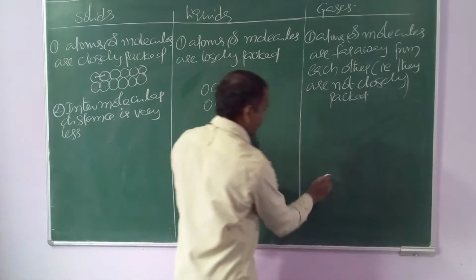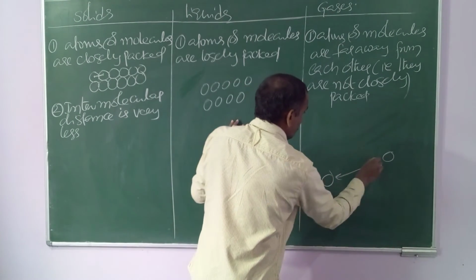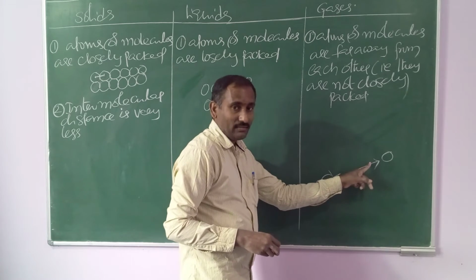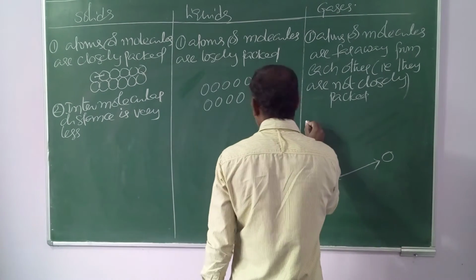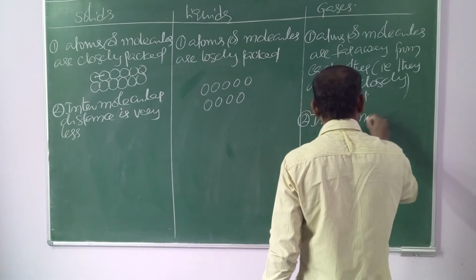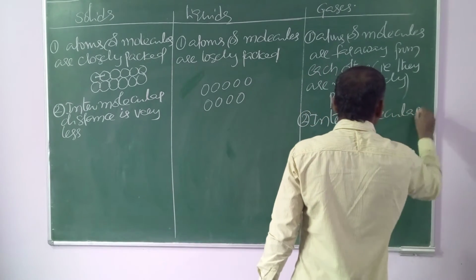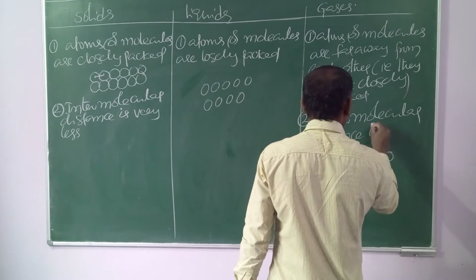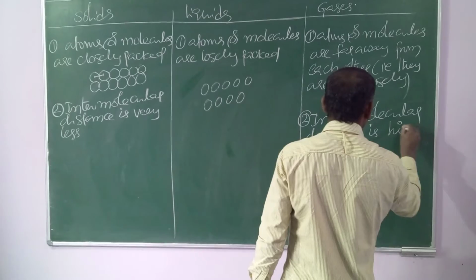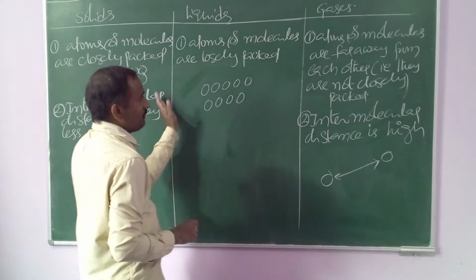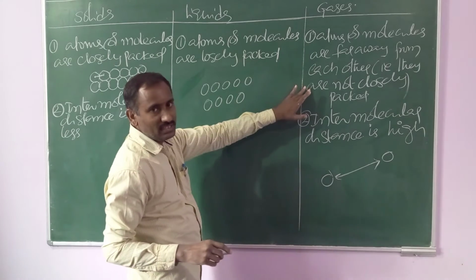In case of gases, they are far from each other. Therefore, the distance between the adjacent molecules is very high, so intermolecular distance is high. Coming to liquids, these are not closely packed and not far away from each other.